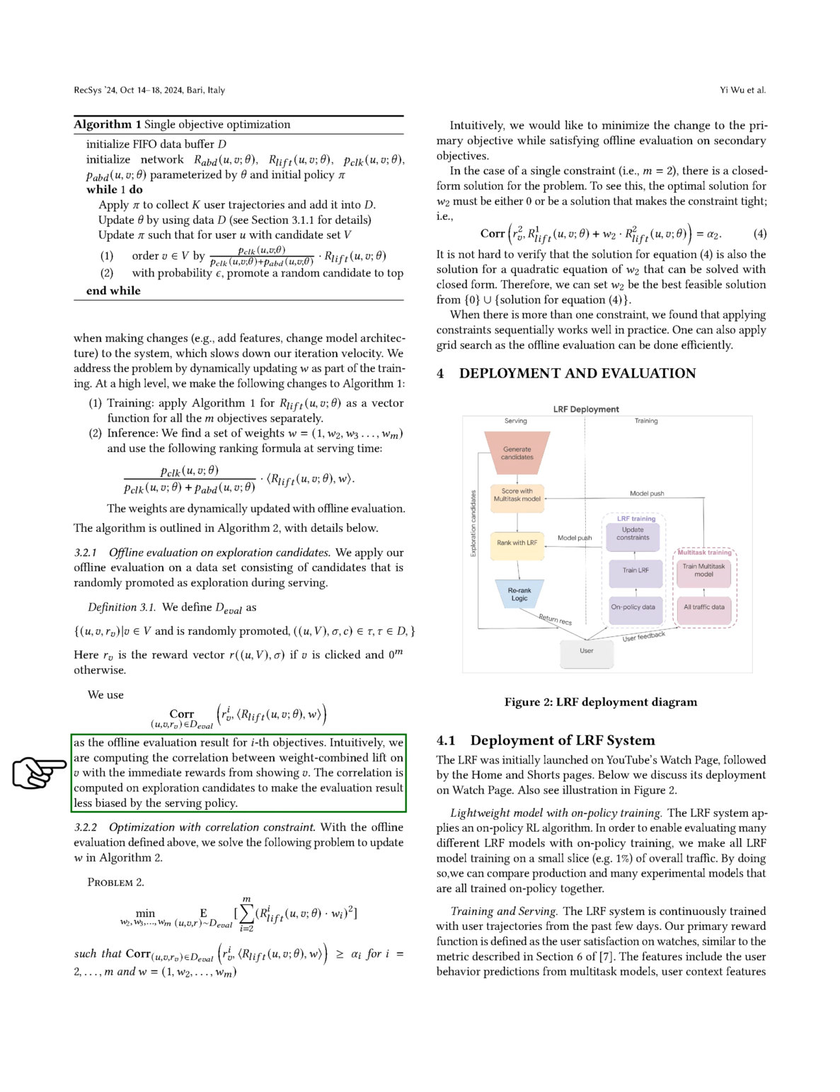Section: Optimization with correlation constraint. In this section, we address optimization with a correlation constraint. Using the offline evaluation we defined earlier, we aim to update our weights in the algorithm.